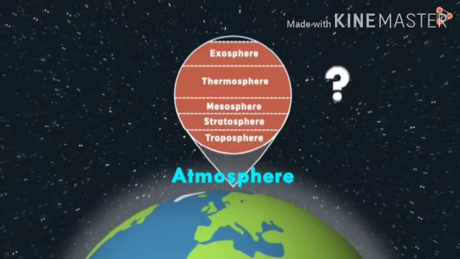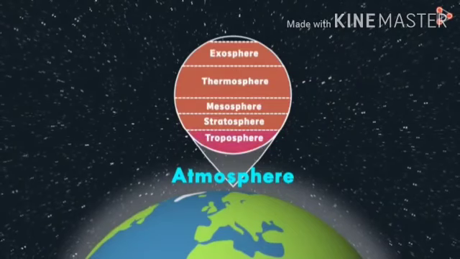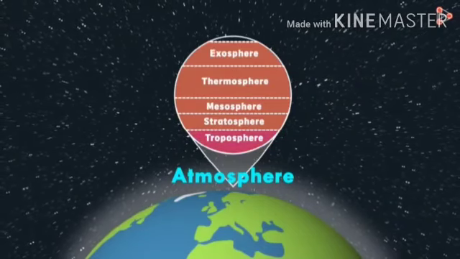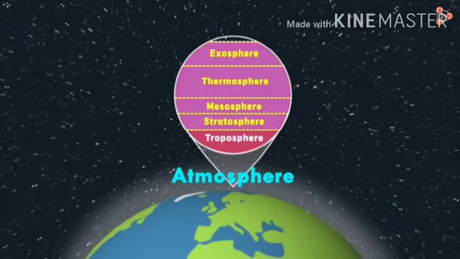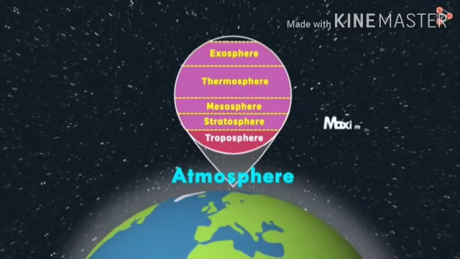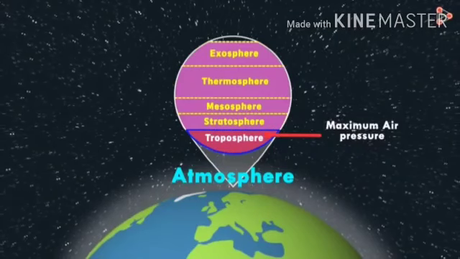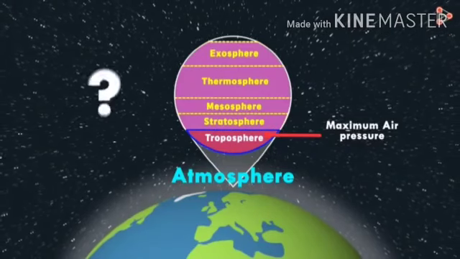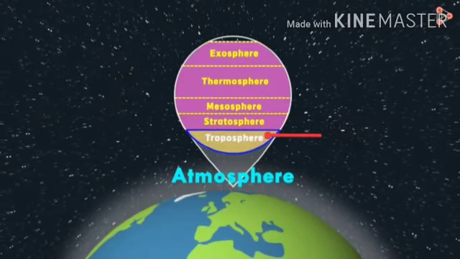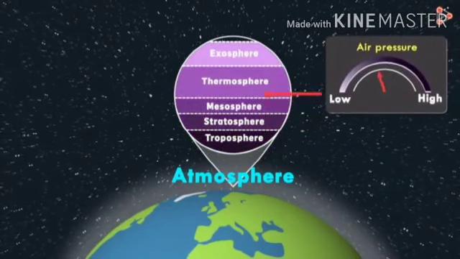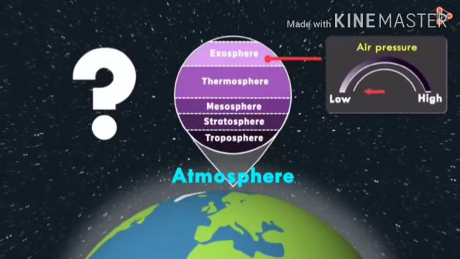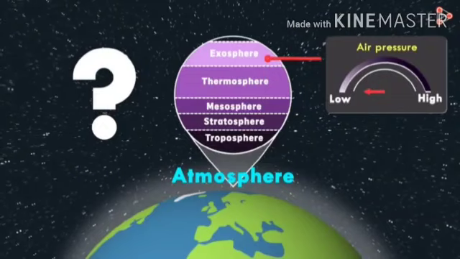It is in the troposphere. The air pressure is more in the troposphere compared to other layers of the atmosphere. The maximum air pressure is present in the troposphere. So now what about the other spheres? As we go higher, the air pressure decreases.